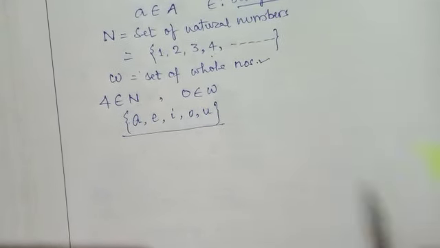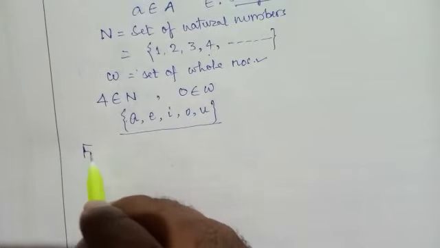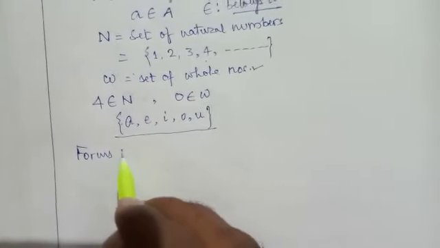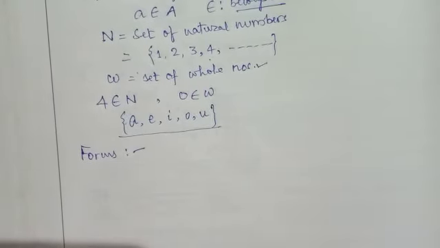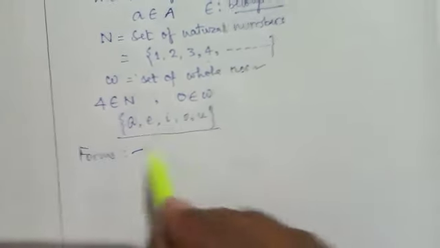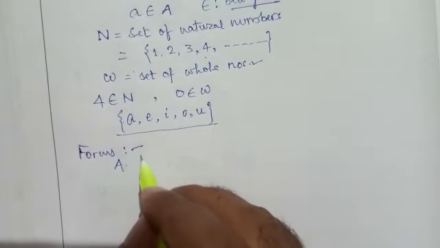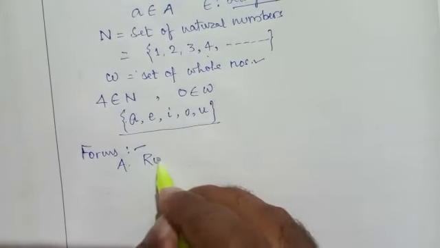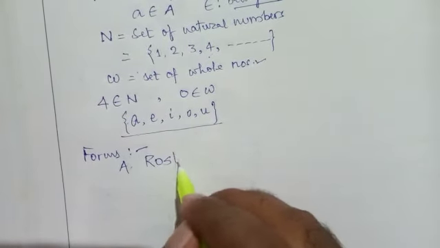Now there are different forms of this set. Basically, we consider two forms of this set. One is roster form.